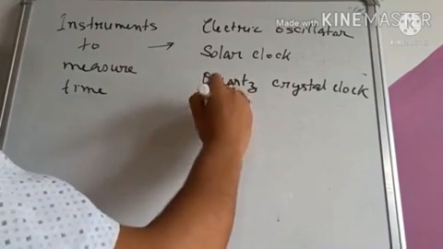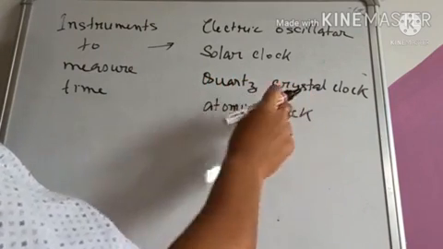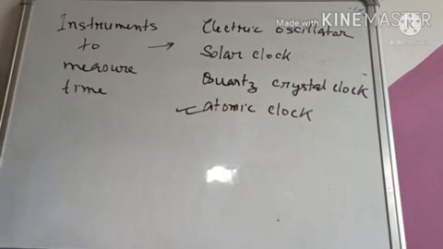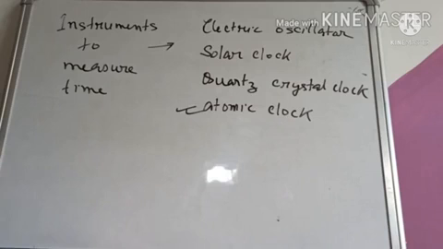Next is the atomic clock. This clock is very important. Atomic clock: this clock is based upon the vibrations of atoms. Atoms have vibrations. The atomic clock is designed depending on these vibrations.